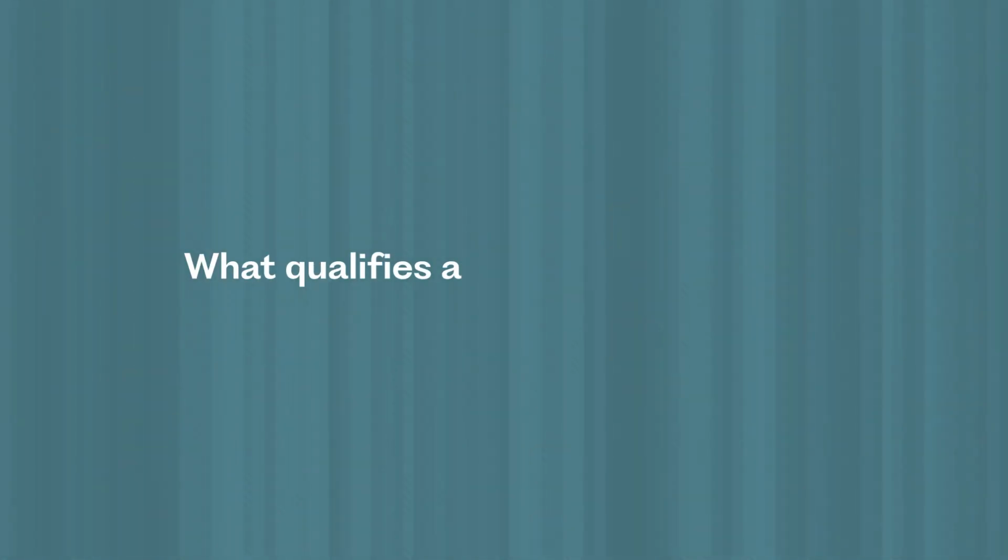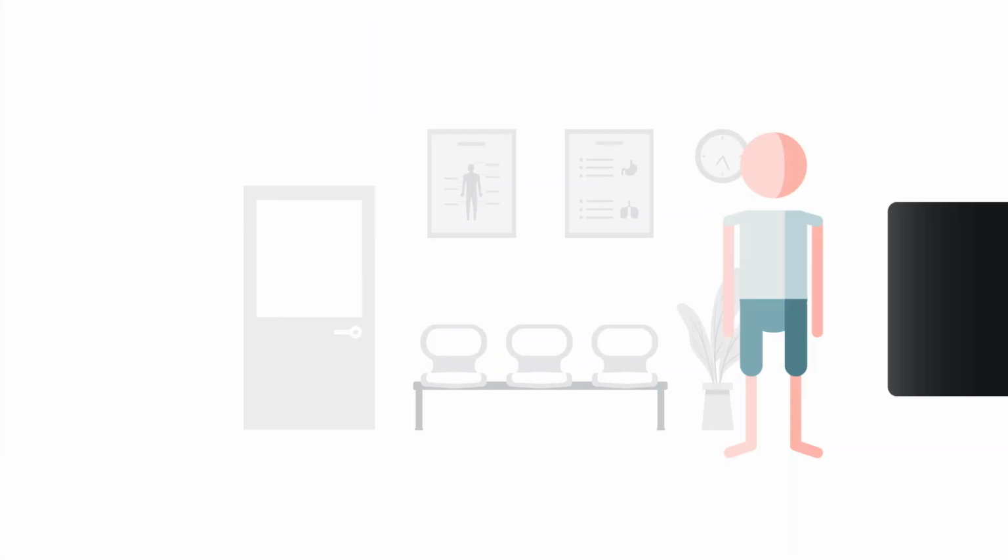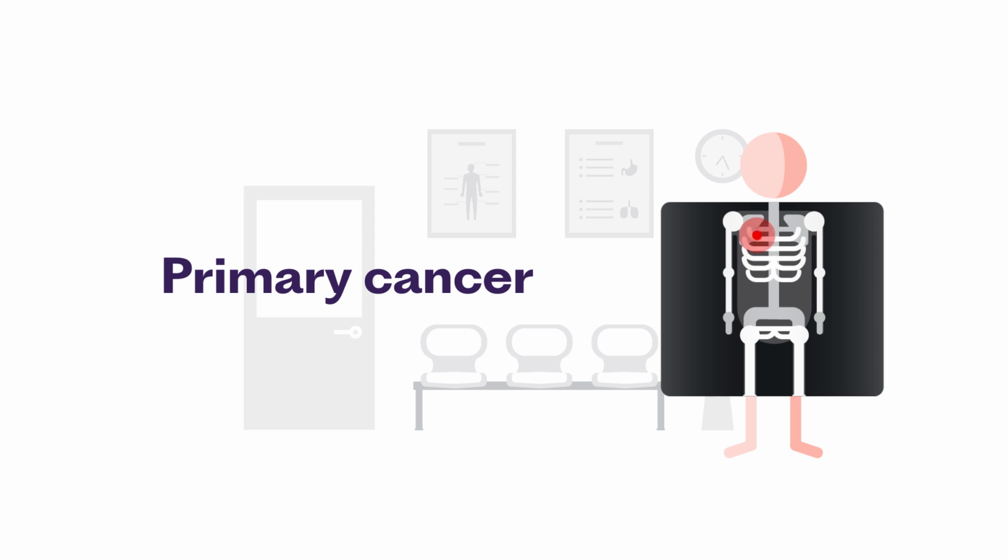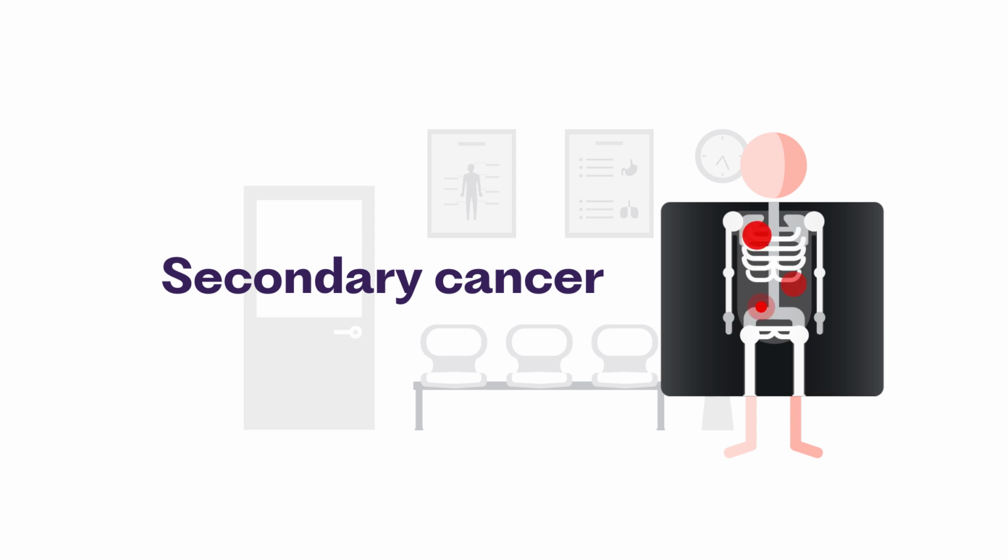What qualifies a cancer as primary? Primary cancer, as opposed to secondary cancer, specifies the organ in which it first appeared. Secondary cancer implies that the initially localized cancer has metastasized and spread to one or more other organs.